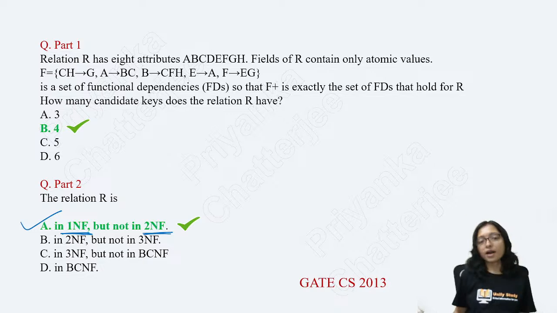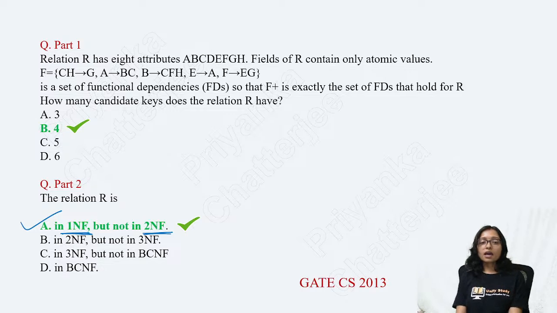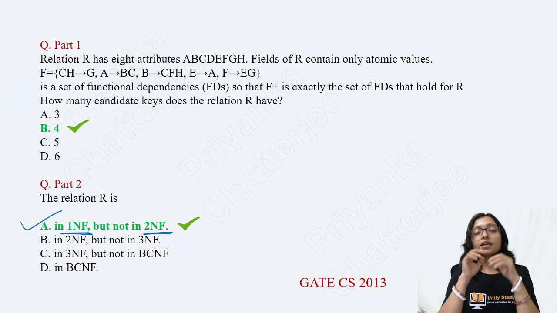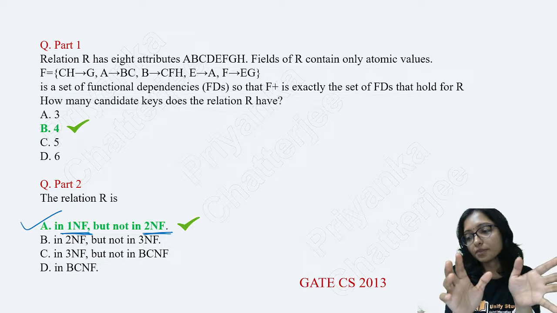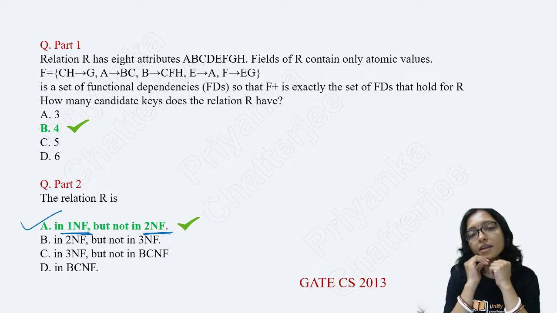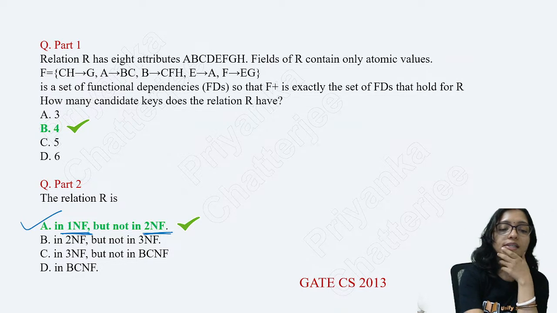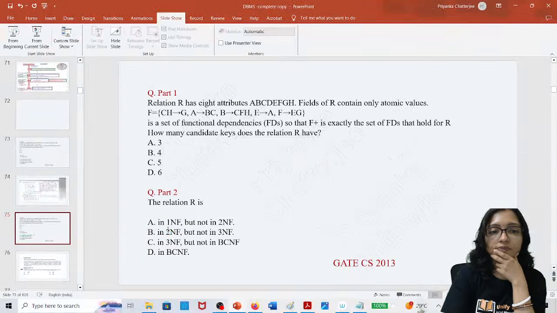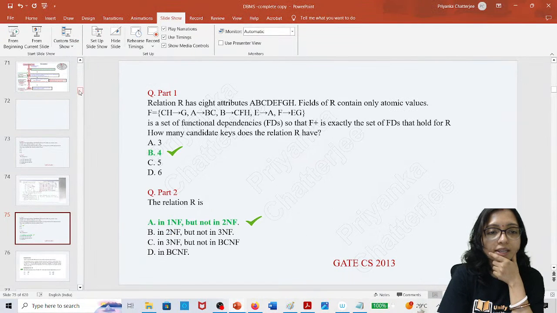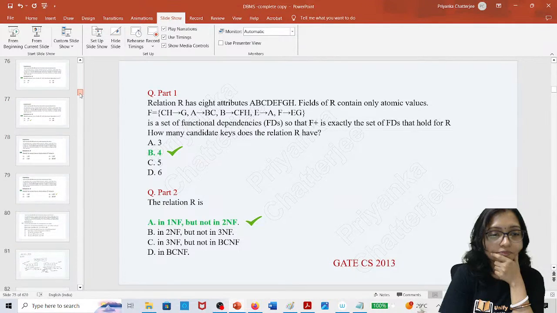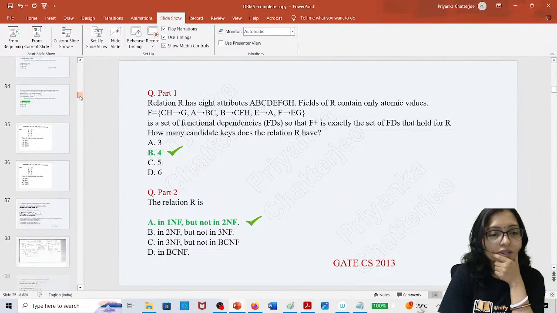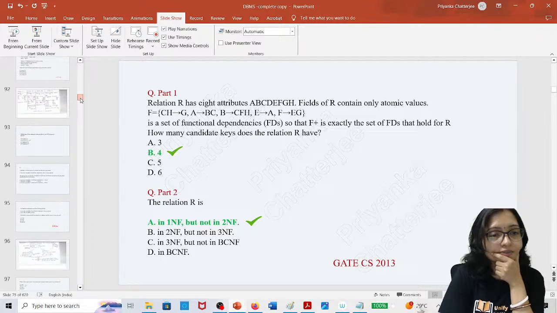First find the candidate key, then check all the possibilities one by one, and after checking you can get the answer. So your answer is 1NF. I hope it is clear to everyone.